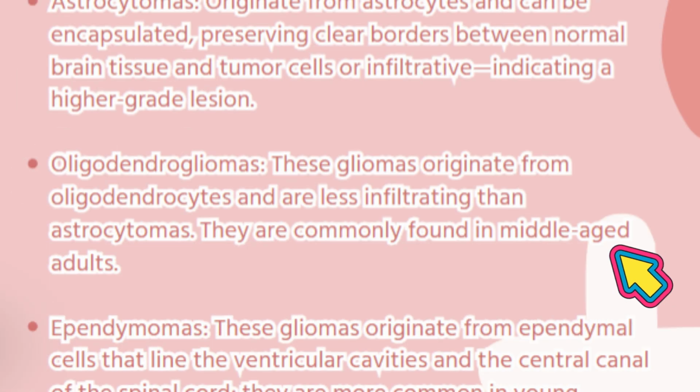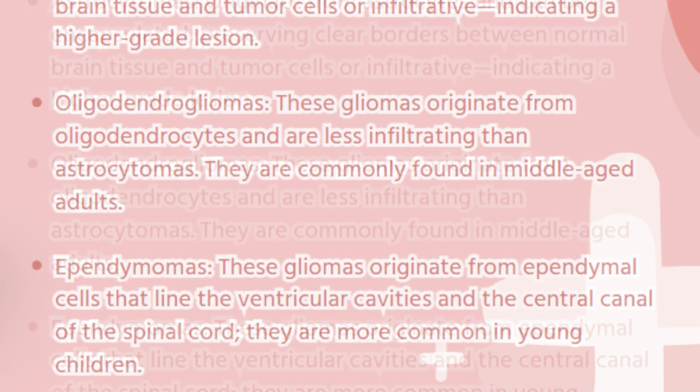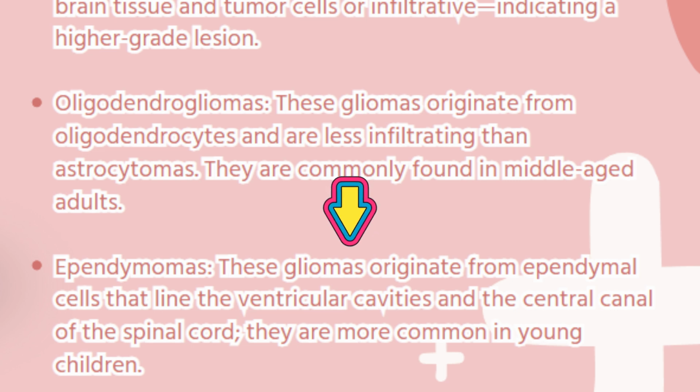Next, oligodendrogliomas originate from oligodendrocytes and are less infiltrating than astrocytomas. They are commonly found in middle-aged adults. Lastly, ependymomas originate from ependymal cells that line the ventricular cavities and the central canal of the spinal cord. They are more common in young children.